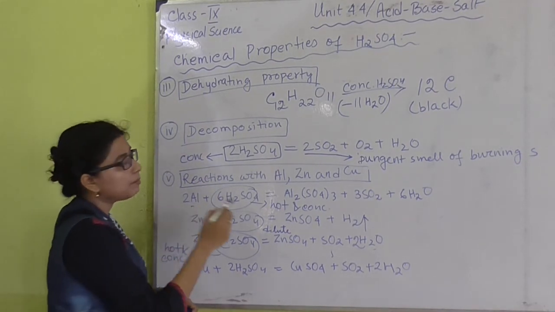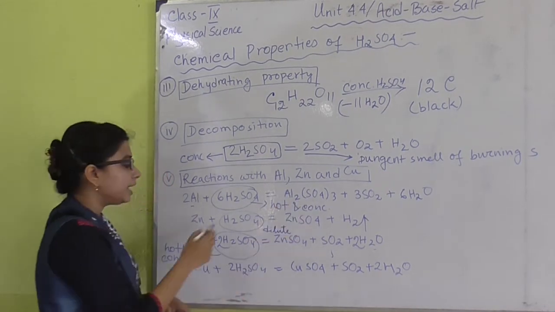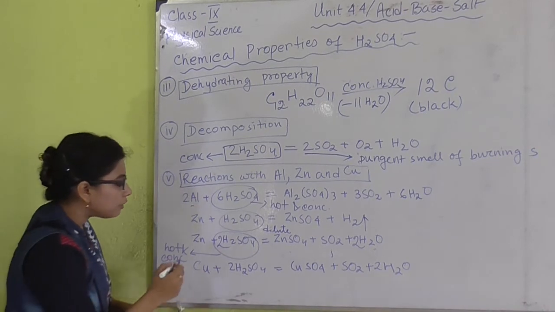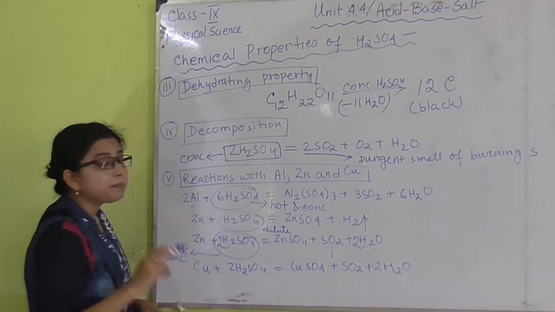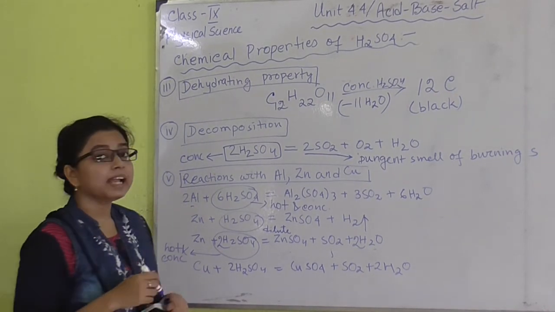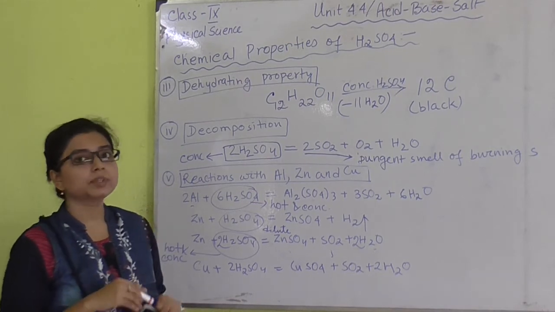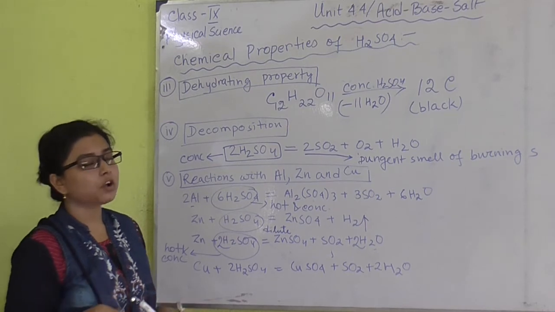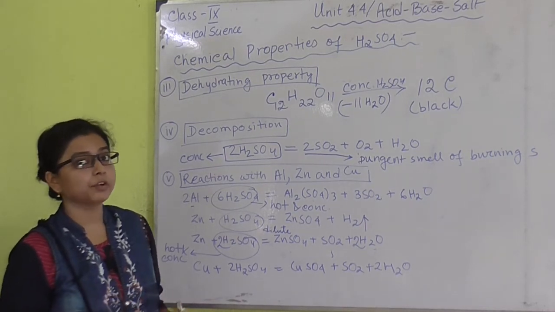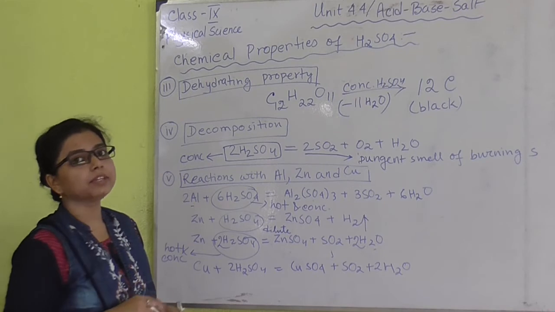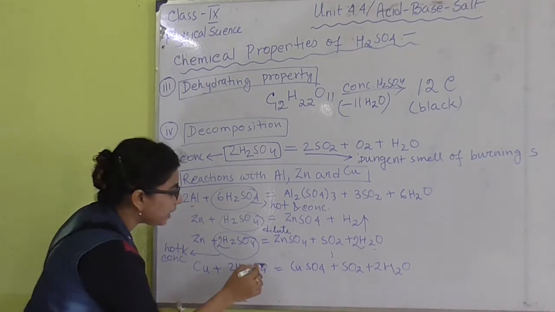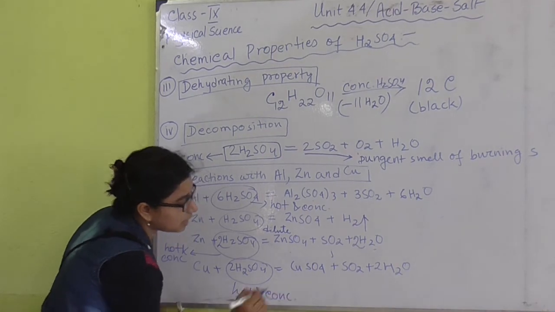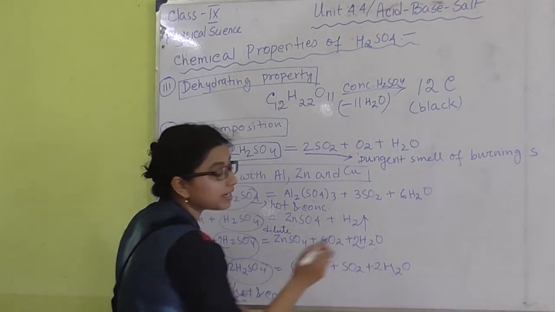If we take aluminium, we will get aluminium sulfate. If we take zinc, then we will get zinc sulfate. Okay. Now the last case, copper. Copper does not react with any kind of dilute acid except nitric acid. Copper does not react with dilute hydrochloric acid. Copper does not react with dilute sulfuric acid. Copper only reacts with dilute nitric acid. So if we take here hot and concentrate sulfuric acid, then we will get copper sulfate, sulfur dioxide and water.